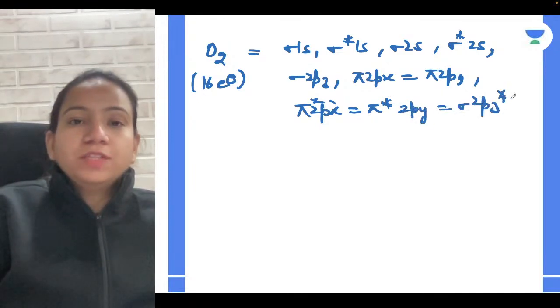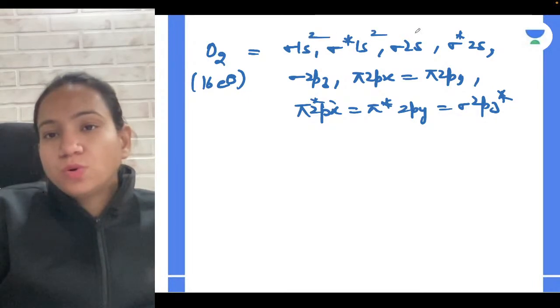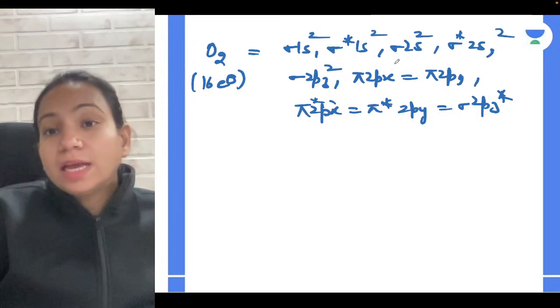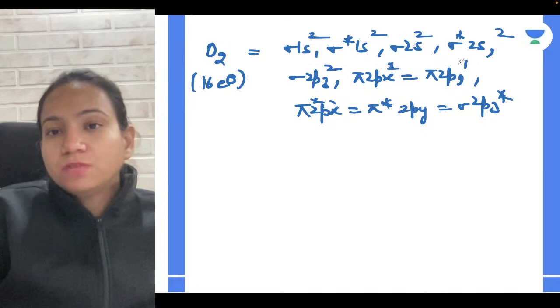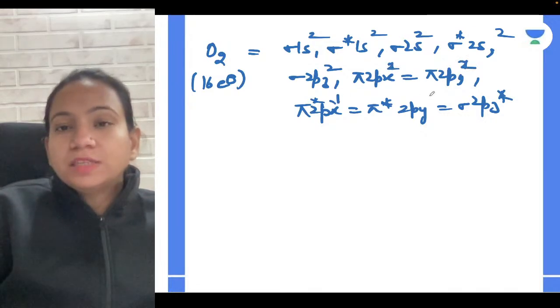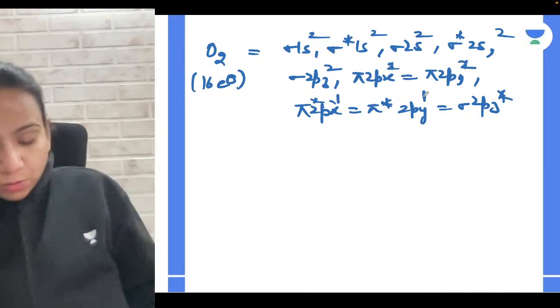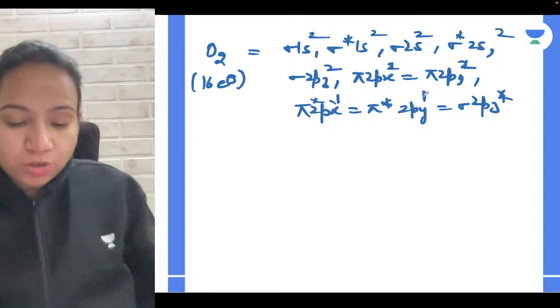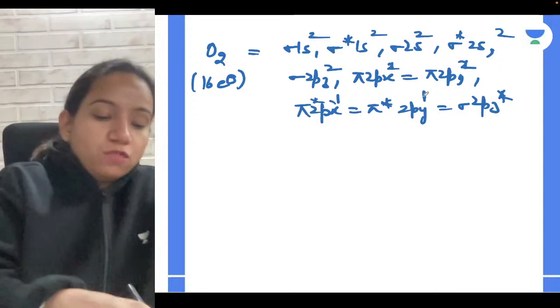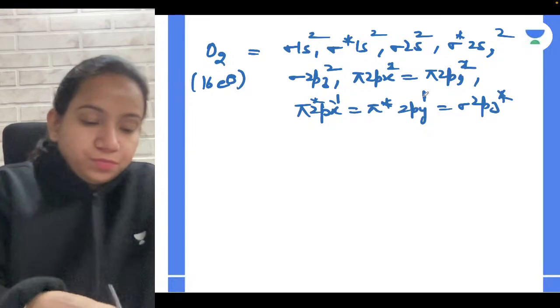So you can fill this: 16 electrons, 2, 4, 6, 8, 10, 11, 12, 13, 14 and 15, 16. So like that you will be getting it. So like this you can write the configuration of any of the given compounds.